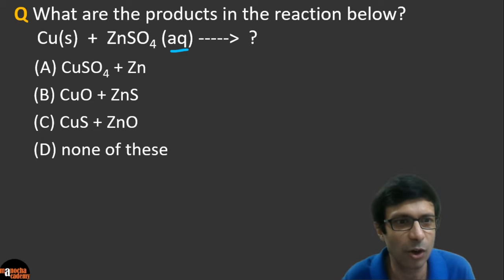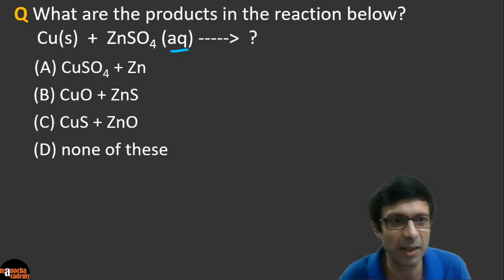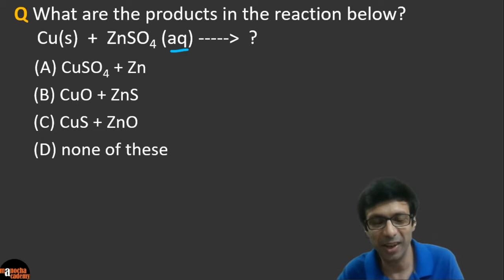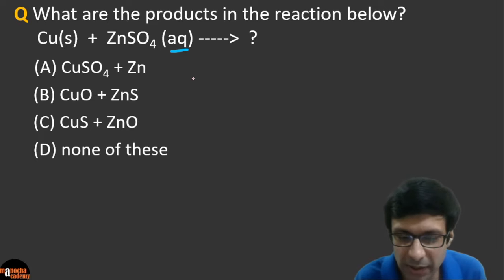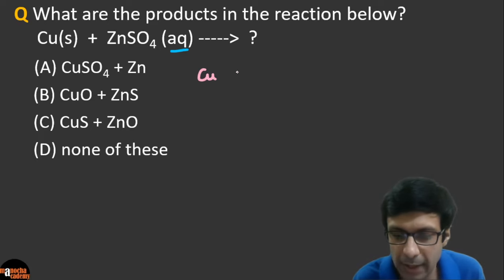Okay, very good. I see a lot of you are trying. Some are saying A, D. I think maximum answers are either A or D. Displacement reaction, D. What do you guys think? Again, be a detective. Think and analyze the question here. Let's look at our reaction. What does it say? Copper plus zinc sulfate.